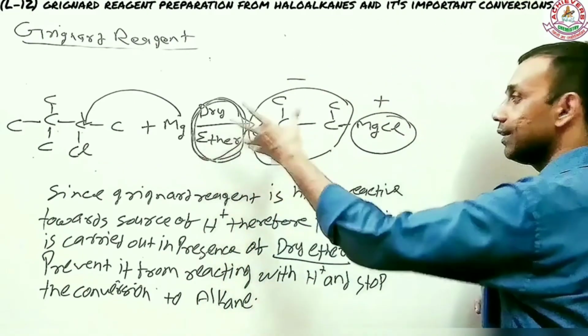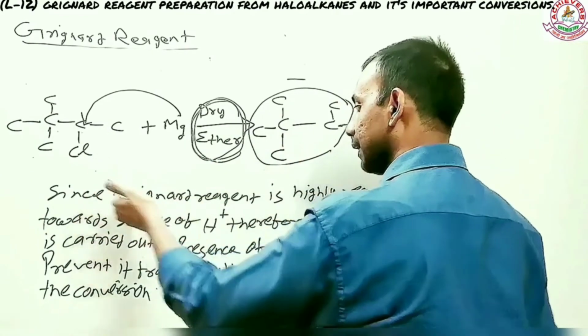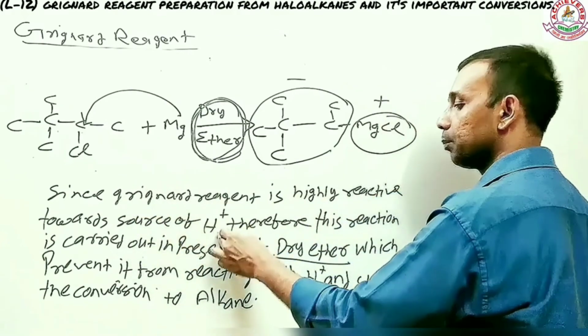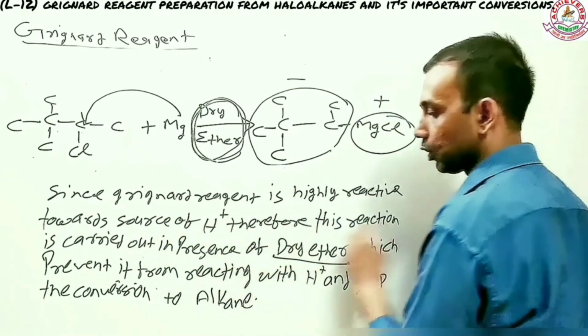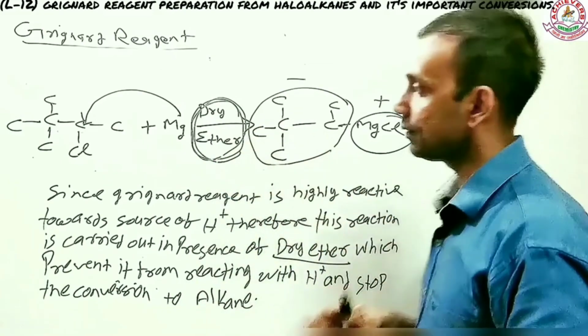What is the role of the dry ether? This is what I have explained here. Grignard reagent is very, very reactive, and it reacts with the proton, and this results in the formation of the alkane. But if you use the dry ether, it will not let the reaction happen.